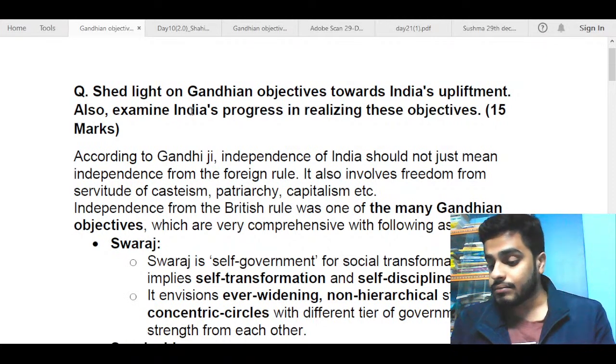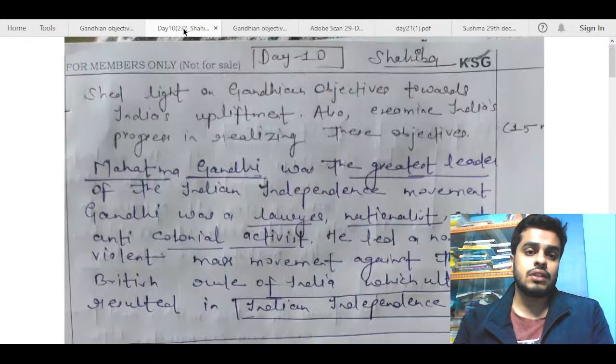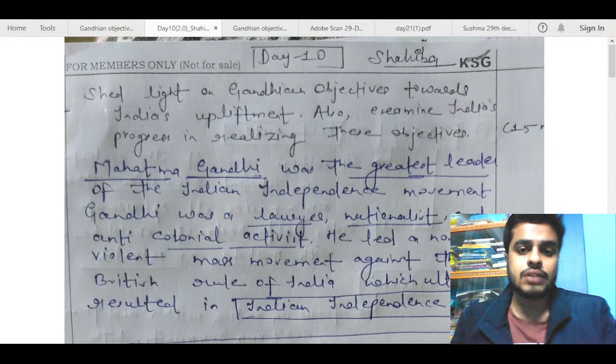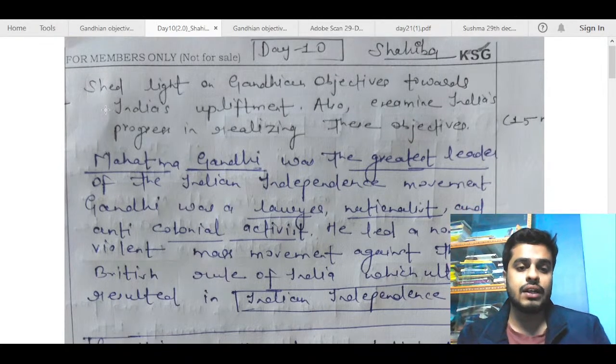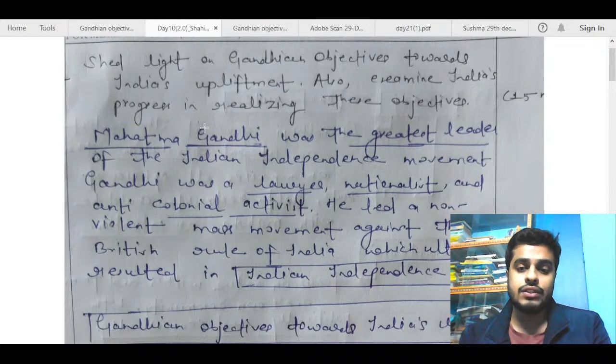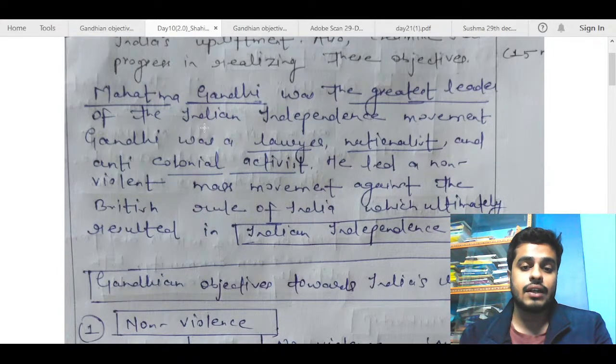Good evening, Saira. So now let us move to talking about some of the evaluations. This is Sahiba's copy. Let us see what she has written. Light on Gandhi. Okay, fine. Mahatma Gandhi was the greatest leader of the Indian independence movement. Gandhi was a lawyer, nationalist, and anti-colonial activist. He led a non-violent mass movement against the British rule of India, which ultimately resulted in Indian independence.